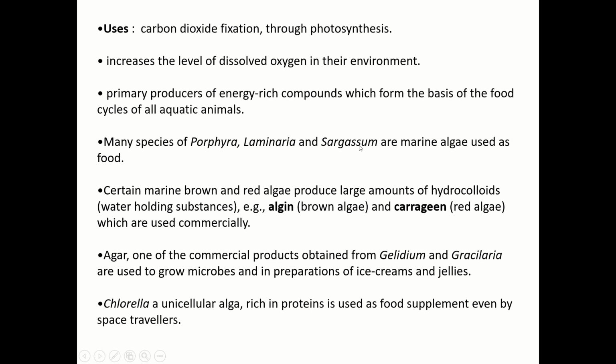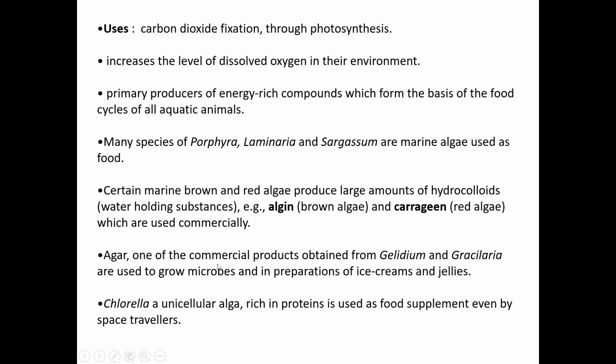Now Sargassum is also used in making chutney and salad. Sargassum we find on our beaches. I'll show you pictures of this algae. Now certain marine brown and red algae produce large amounts of hydrocolloids, which are water-holding substances. An example is algin, obtained from brown algae, and another hydrocolloid is carrageen, obtained from red algae. These two products, algin and carrageen, are used commercially in making different products.